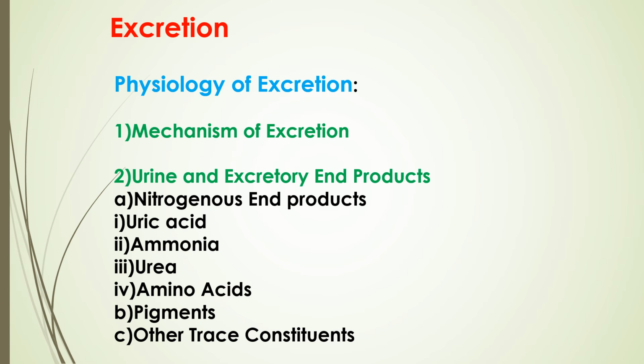Now, here the urine as well as some excretory end products. The physical and chemical properties of urine vary among insects according to their food as well as environment. In a few feeders of plant sap as well as blood, urine appears as a crystal clear fluid. In aquatic insects, urine is copious and clear.